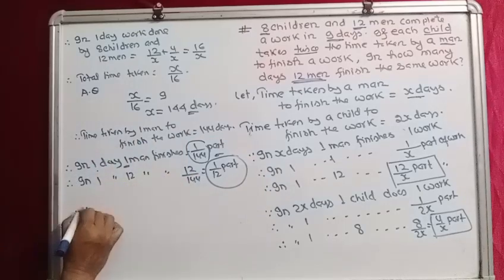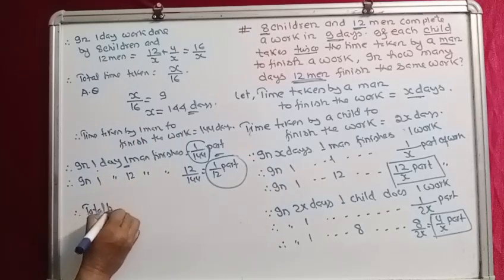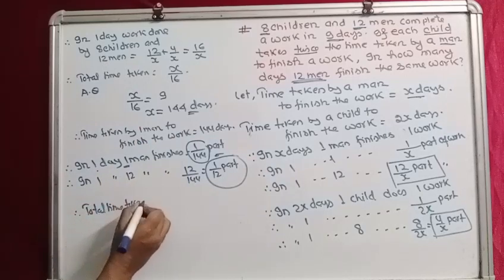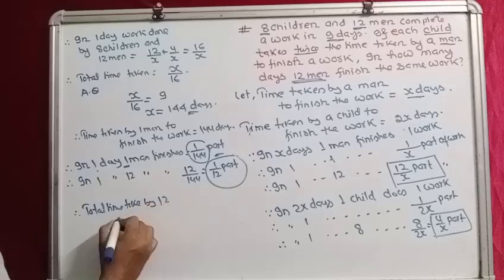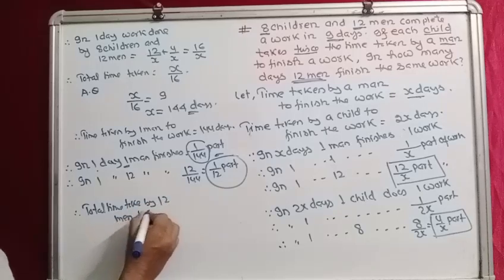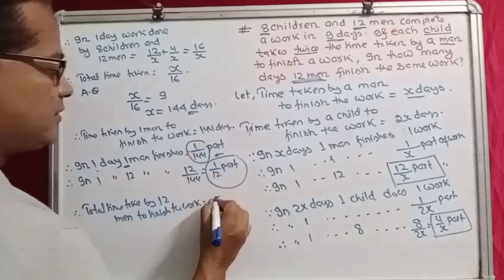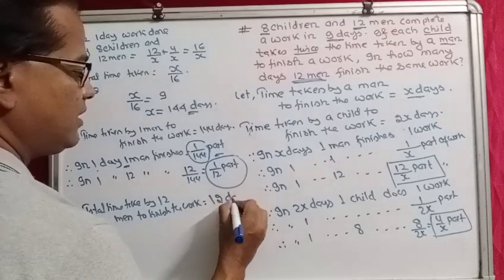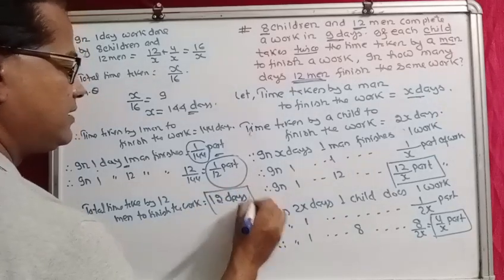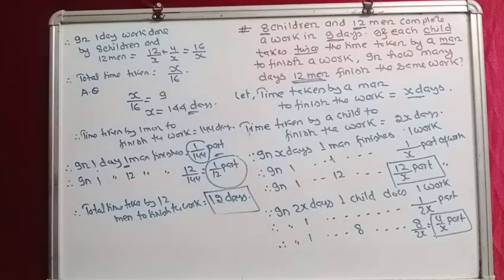Therefore, the total time taken by 12 men to finish the work is again the reciprocal of this, and that will be 12 days. Finally, the answer is 12 days.